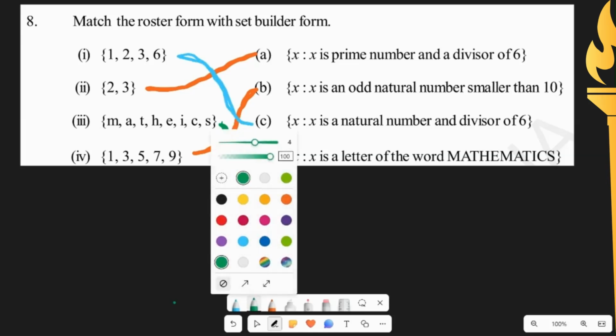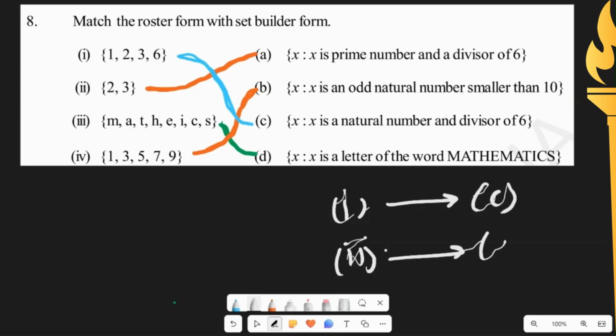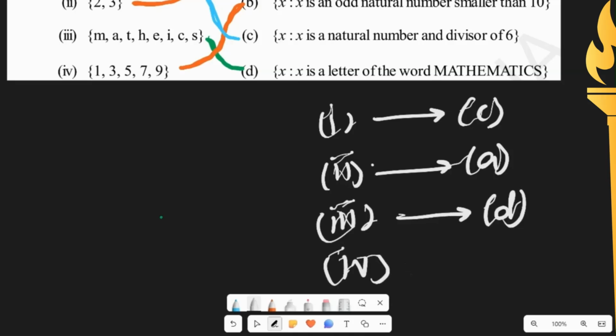So we would write this as 1 matching with C, 2 matching with A, 3 matching with D, and finally 4 matching with B.